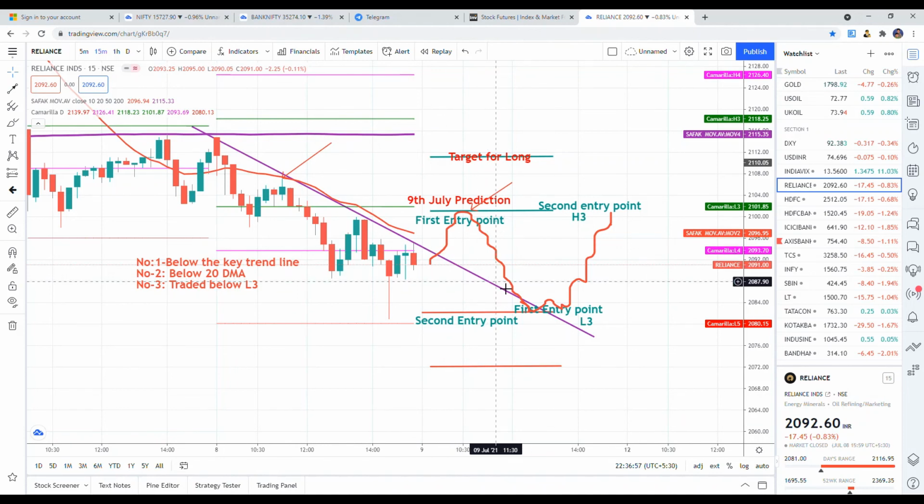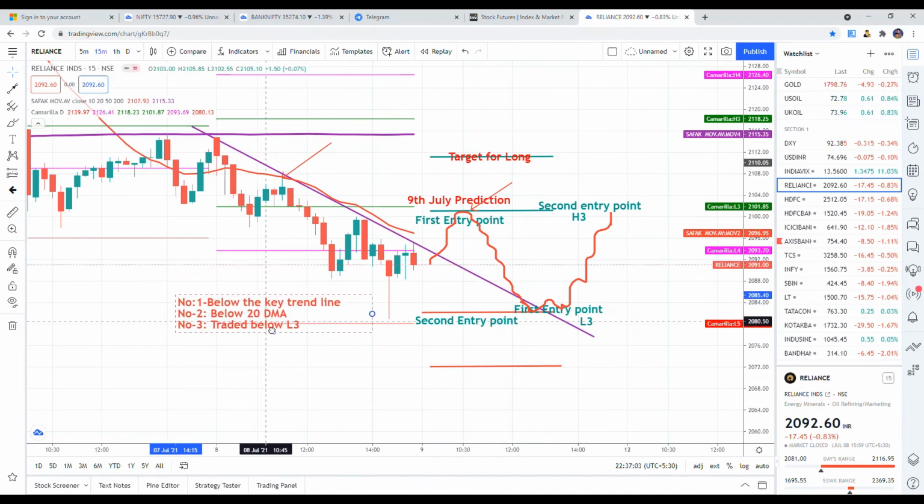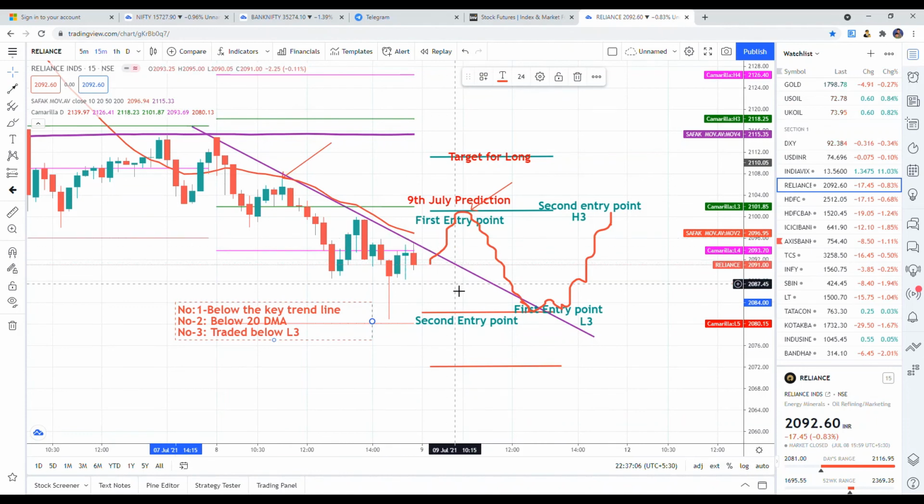It is very useful for predicting the trend through the trend line. And you should have these factors, not only this trend line. You have to verify that your previous day low is respected, and it should trade above this L3, and always keep a 20-day moving average on your chart to suggest the market reversal. So I hope you can trade Reliance with these levels.